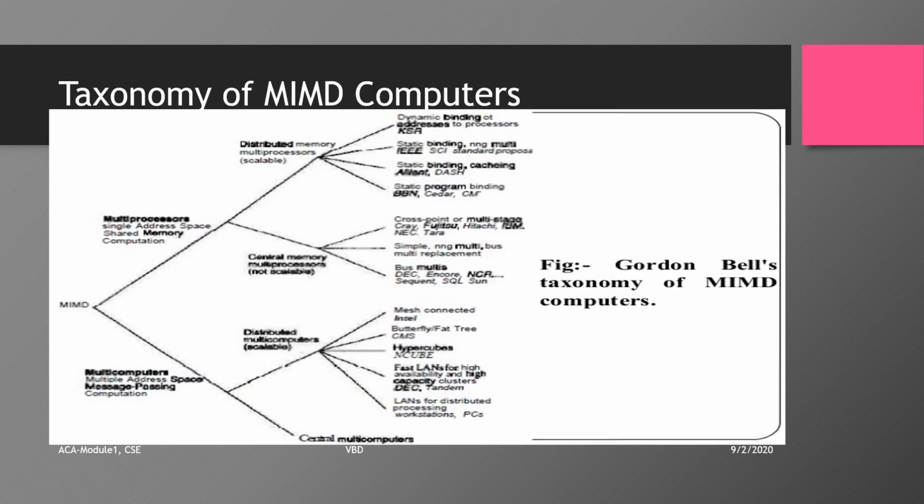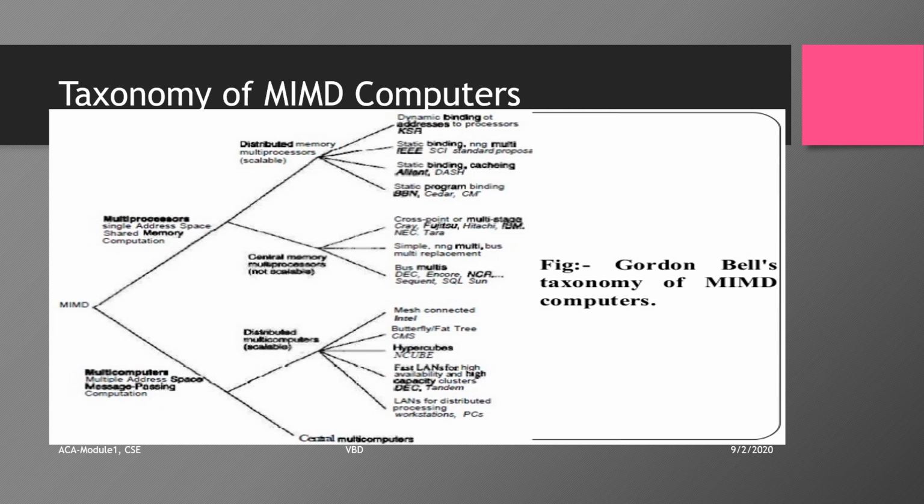So we will see the classification of the MIMD computers. Parallel computers can be either SIMD or MIMD. But in SIMD, what is going to happen? It is suitable only for specialized applications and it is not scalable. We cannot have large SIMDs, and that is why we move to MIMD. The architectural trend for general purpose parallel computers is in favor of the MIMD configurations.